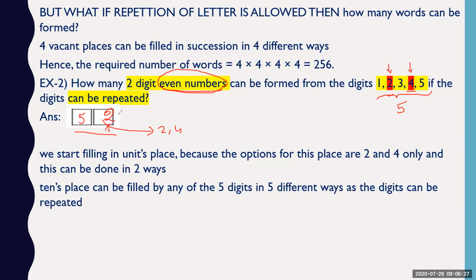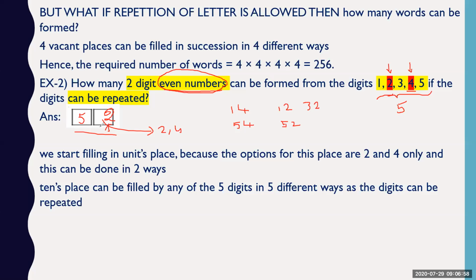If we freeze 4, then you can choose any number here. Let's say 14, even. Let's say 54, even, like that. If I freeze 2 in the unit place and you choose any number, let's say 52, even, or maybe 32. So any combination you choose here will be a two-digit even number only.